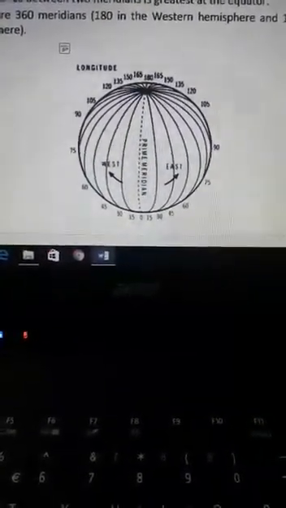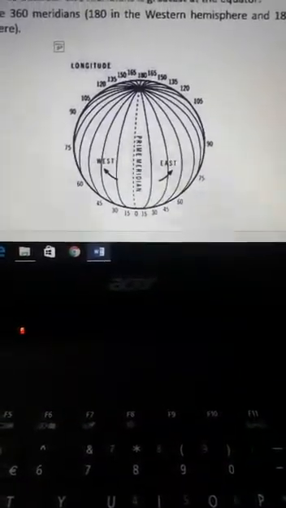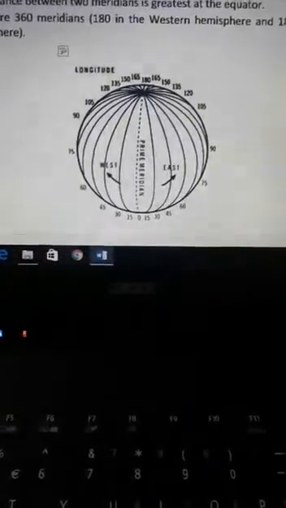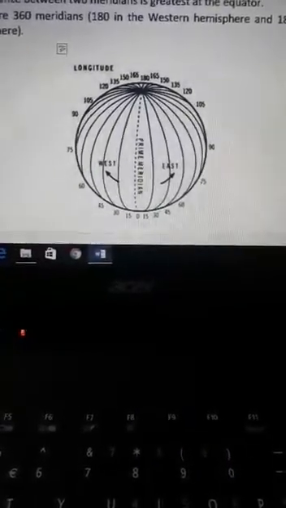Equator is the horizontal line which passes through the center of the globe, and prime meridian is the vertical line which passes through the center of the globe.